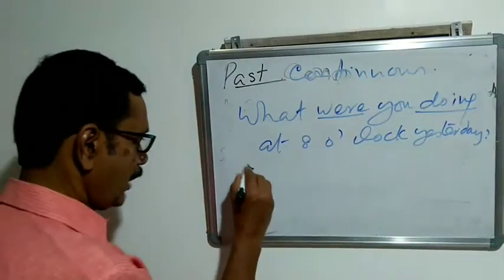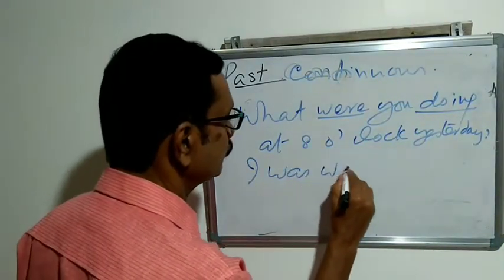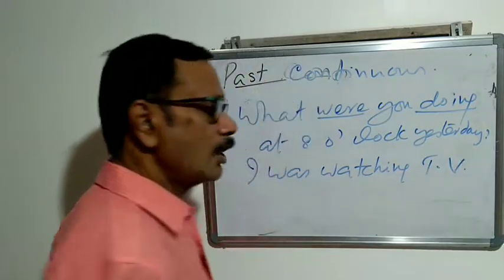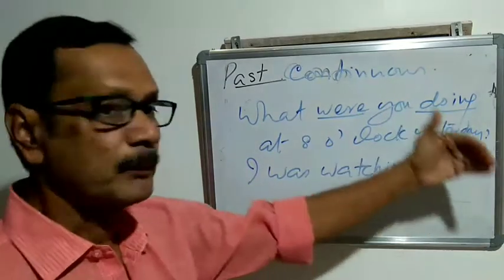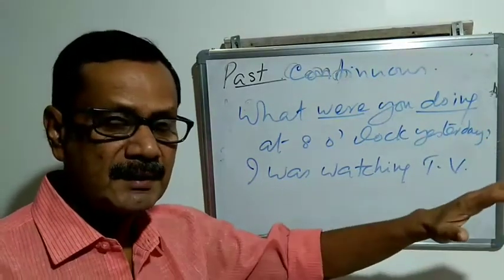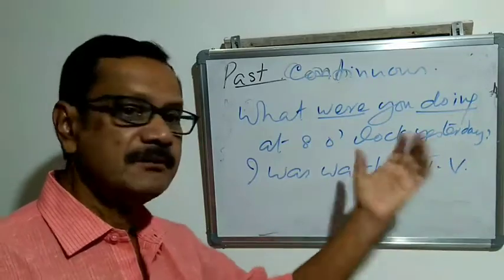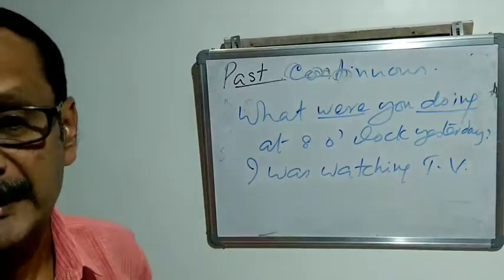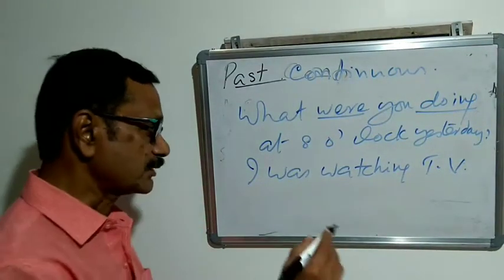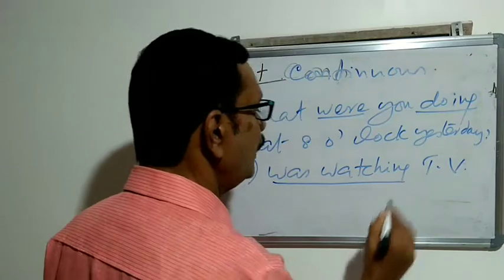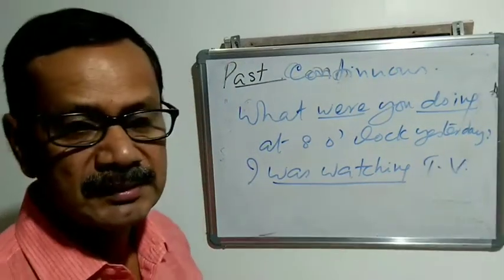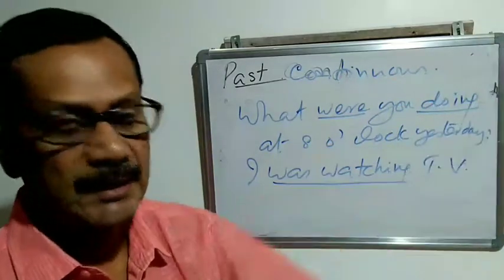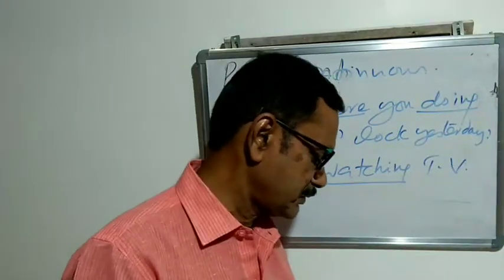And the answer is: I was watching TV. I was watching TV yesterday at that moment. So there is a particular time, and watching TV started one hour before and may end after 9 o'clock. So that is a continuous action at a point of time in the past, which happens before that and concludes after that. So that is the simple past continuous.